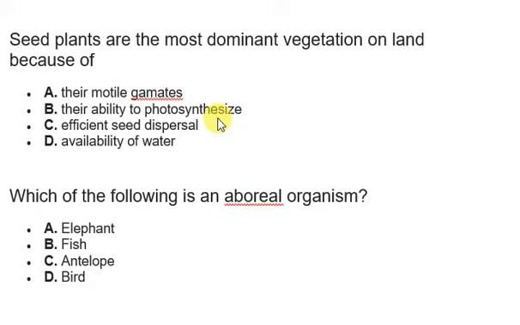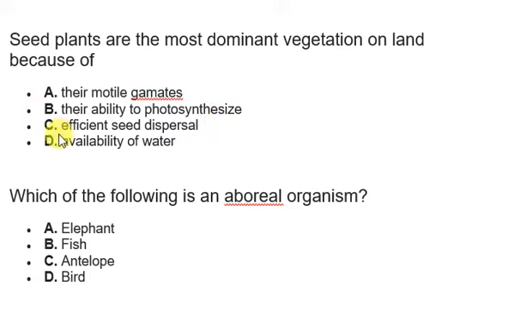For example, when you eat a mango fruit, the seed inside, you are going to disperse it somewhere. You are going to throw it on the floor inside the bush or something. The same thing with cashew and a lot of fruit. By doing so, you are dispersing it, and these seeds will likely grow into another tree or another seed plant. So the reason why seed plants are the most dominant vegetation on earth is because of their efficient seed dispersal, either by organisms or by wind or by any other factor. So the correct answer here is option C.